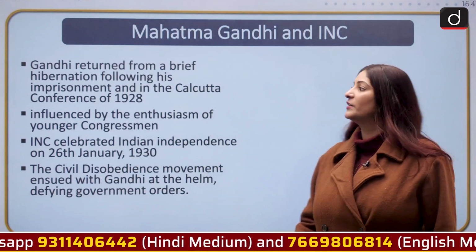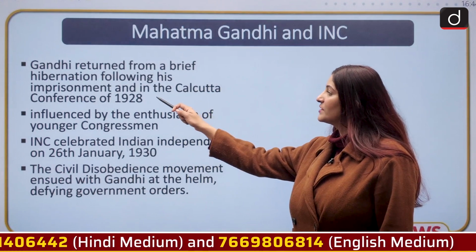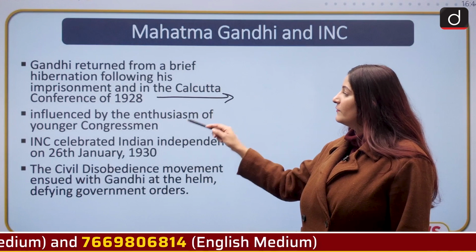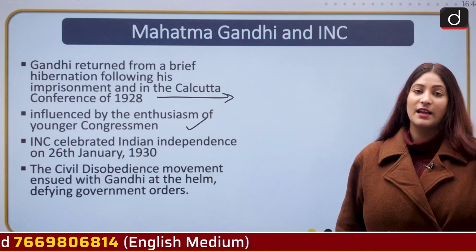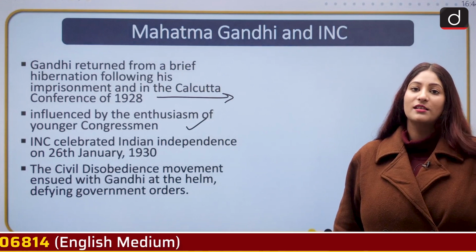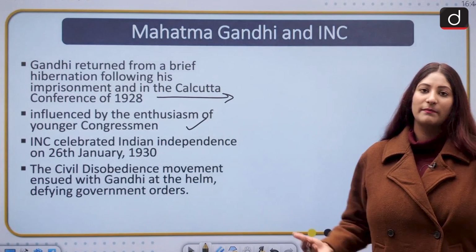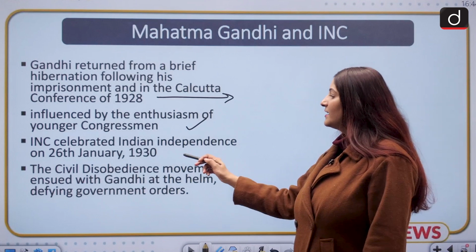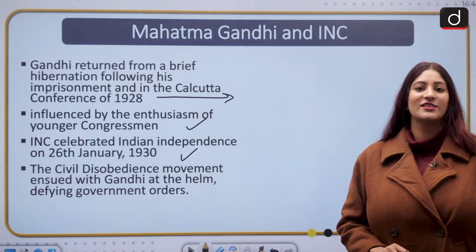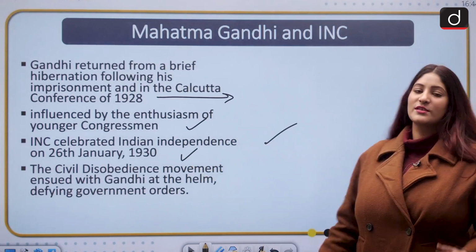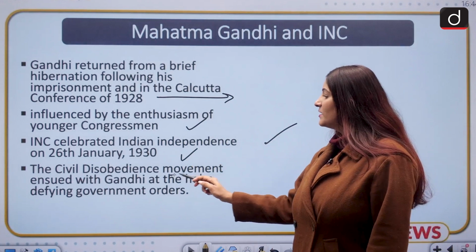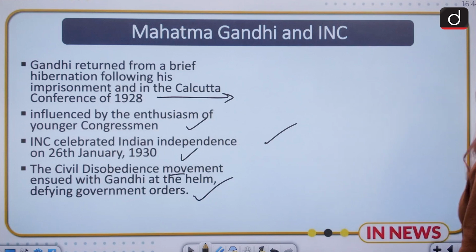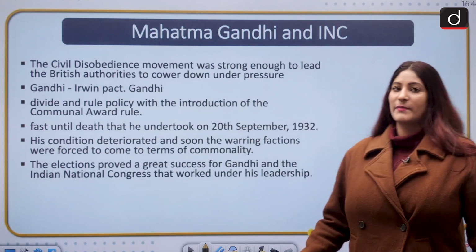He returned from a brief hibernation following his imprisonment, and in the Calcutta Conference of 1928, he influenced the enthusiasm of the younger candidates that could be a part of the INC: Jawaharlal Nehru, Subhash Chandra Bose. INC celebrated Indian independence on 26 January 1930. That was ignored by the British. The civil disobedience movement ensued with Gandhi at the helm, to ensure India's independence.